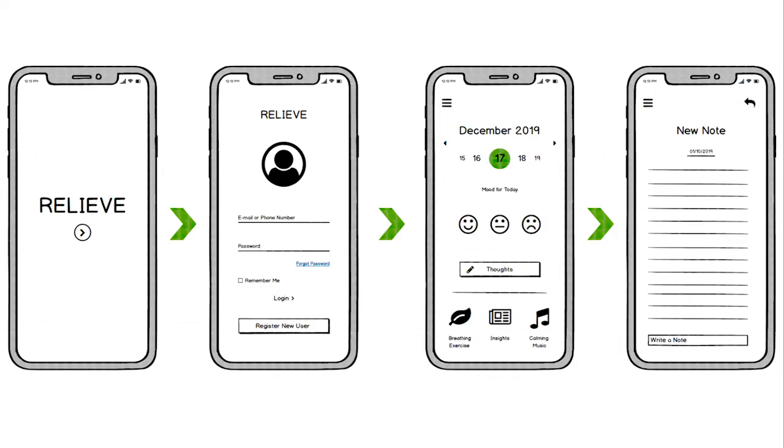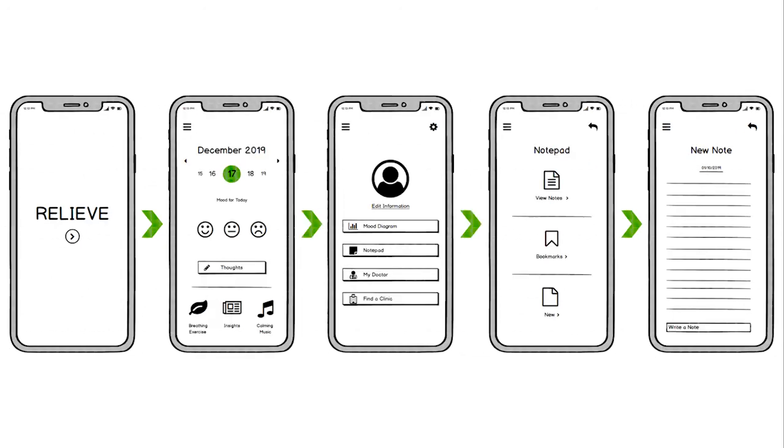Case scenario 2. Mariam was anxious about a private event that happened today and wants to express her feelings, so she picks up her phone, opens the application, and logs into her account if she hasn't logged in before. After that, it will take her to the main screen where there is a button called Thoughts. She presses the button and starts writing in the new note page. Another option will be Menu, Notepad, then New. She eventually feels better.